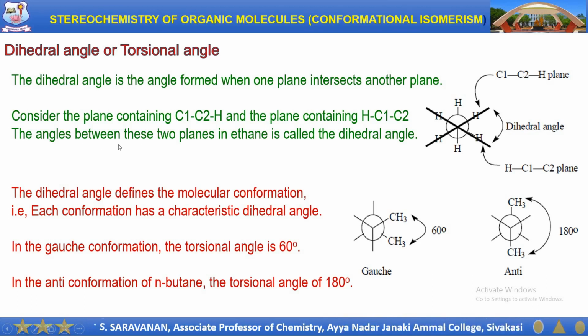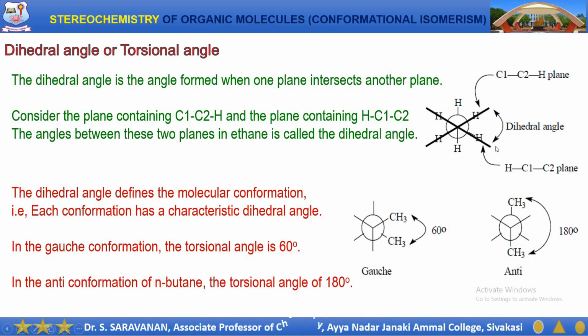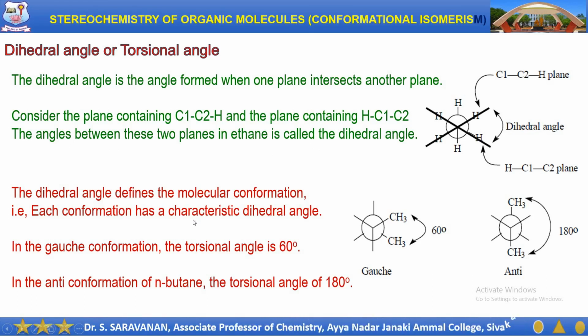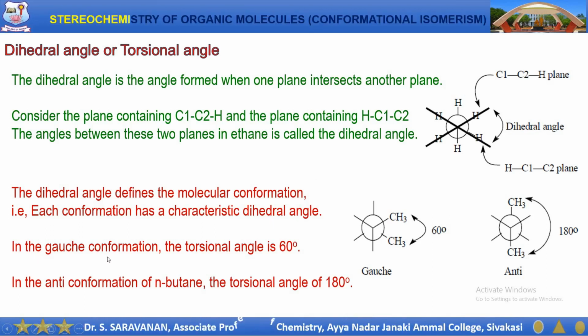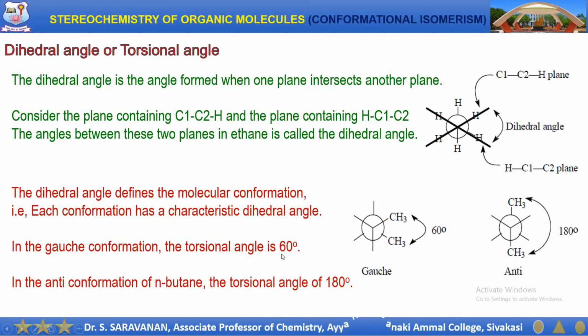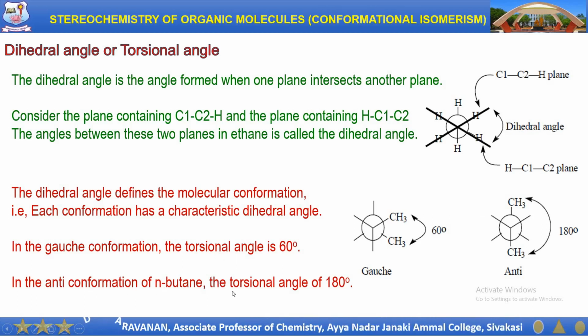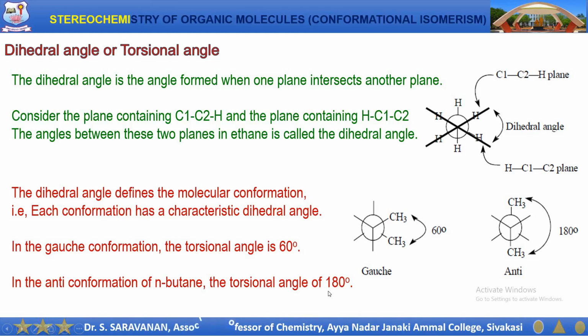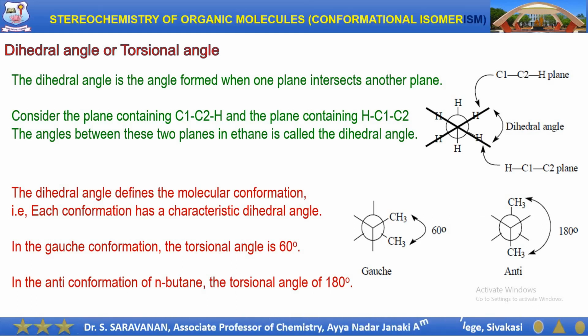The angle between these two planes is called the dihedral angle. Each conformation has a characteristic dihedral angle. For example, in the gauche conformation, the dihedral angle is 60 degrees, whereas in the anti conformation, the dihedral angle is 180 degrees. Therefore, the dihedral angle defines the molecular conformation.